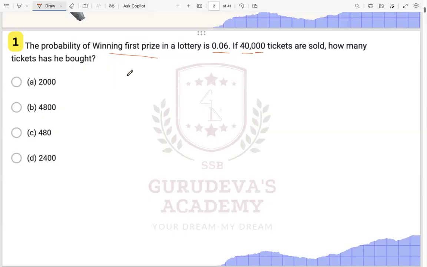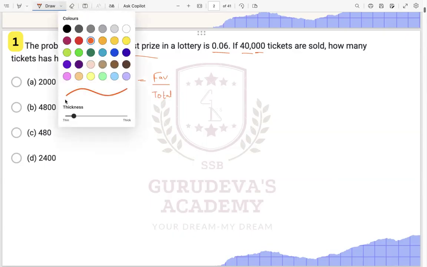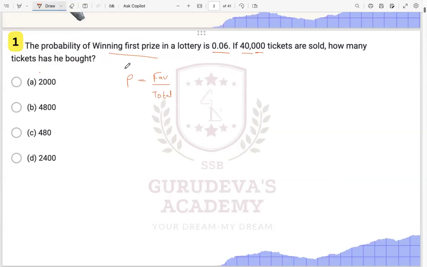So what we have learned is that probability is nothing but favorable upon the total outcome. In this particular question, if you read carefully, what things are given to you? Probability is given as 0.06. 40,000 tickets are sold, that means this is the total. In total, 40,000 tickets are sold. How many tickets had he bought?